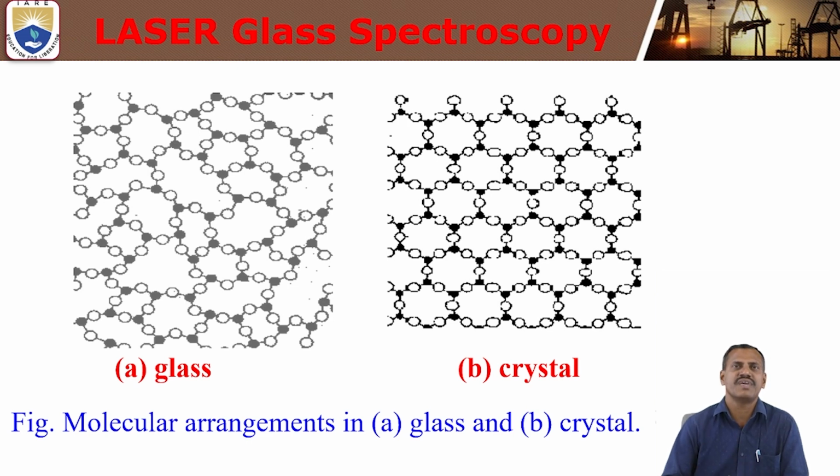The main thing is that the atom arrangement is random and short range order in glass, and long range order in crystal. These are the main differences in molecular arrangement between glass and crystals.